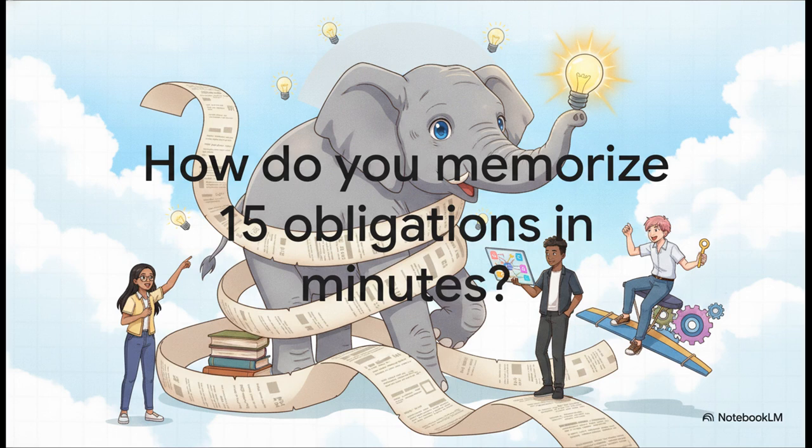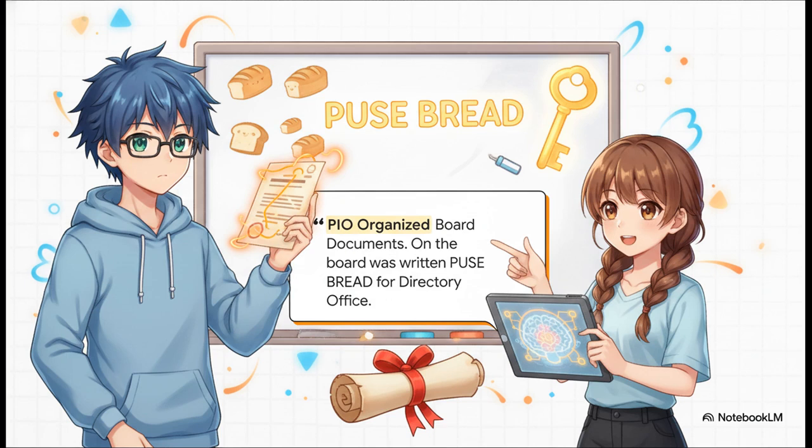But what if you didn't have to rely on sheer repetition? What if there was a way to just bypass rote memorization entirely? Well, let's look at a pretty clever solution. Take a second to really process this bizarre sentence. In fact, let's read it slowly and just let the sheer weirdness of it sink in. PIO organized board documents. On the board was written Pewsbread for directory office. It sounds like absolute nonsense, right?